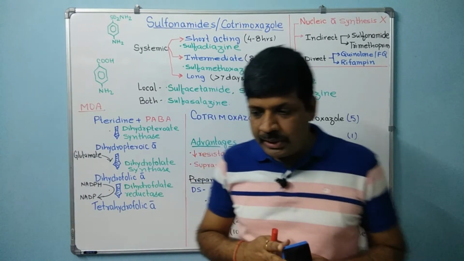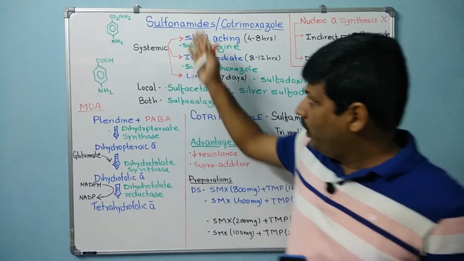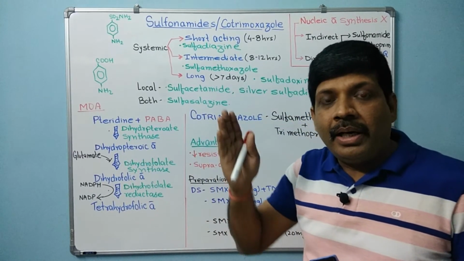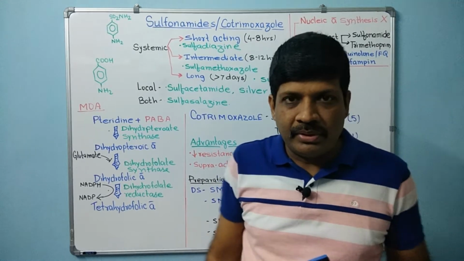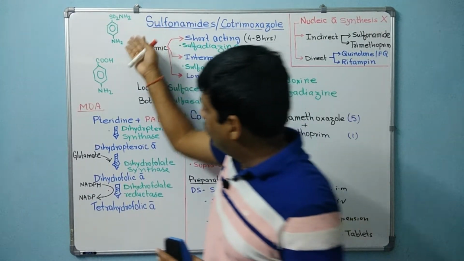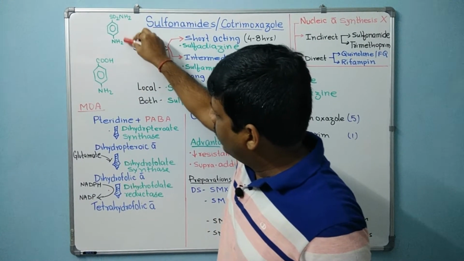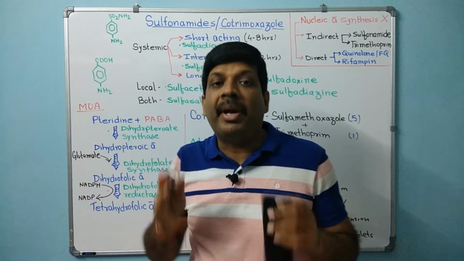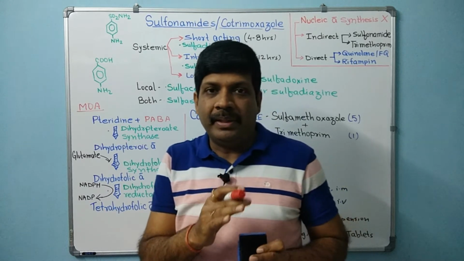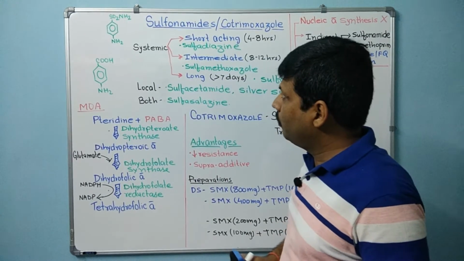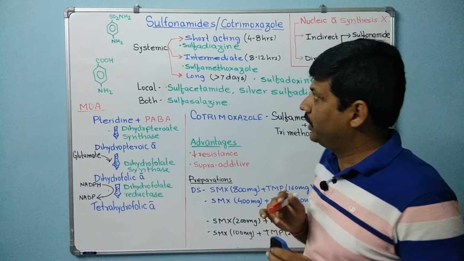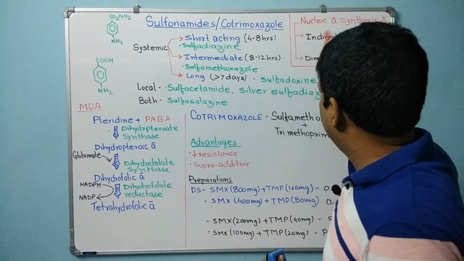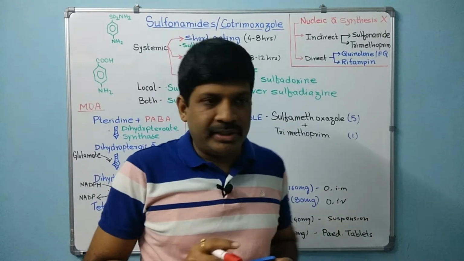So starting with the introduction of sulfonamides, we have the sulfonamide, which is basically a sulfanilamide derivative, or you can say it's a derivative of para-aminobenzene sulfonamide, which is nothing but sulfanilamide. So it's a derivative of sulfanilamide. Now, sulfonamides come under the nucleic acid synthesis inhibitors.